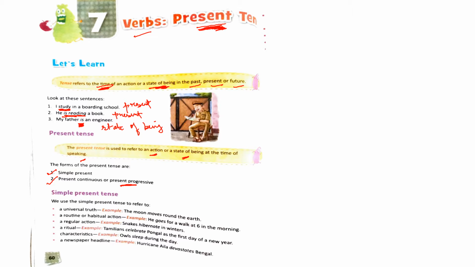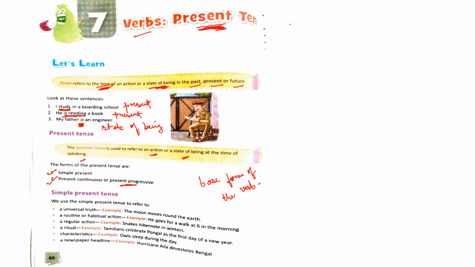So first we will see simple present tense in detail. Okay, simple present tense is nothing but the base form of the verb, in the present tense. Alright, the simple present can take. Okay, before we see where it can be used, simple present tense, let's see the different forms of verbs we can use in simple present. So the simple present can take one or two forms depending on the subject of the verb. So the form that the verb will take will depend on the subject.